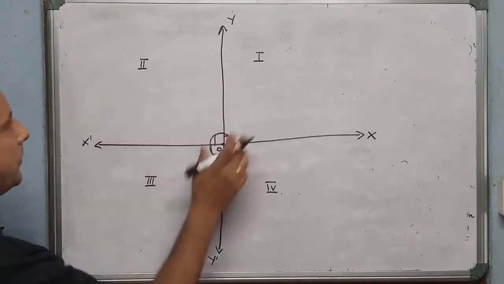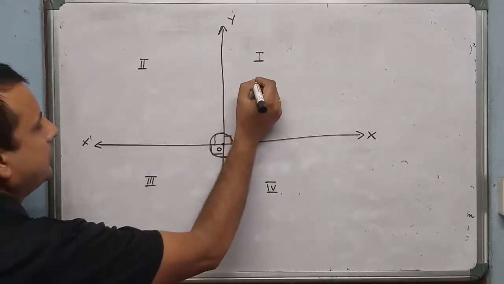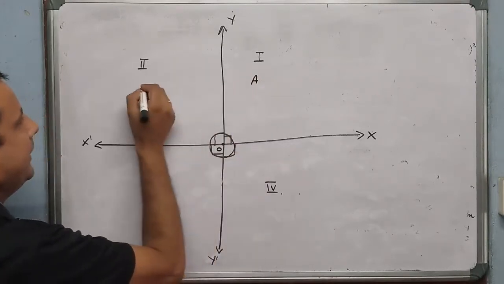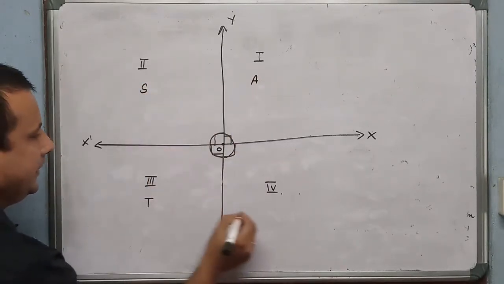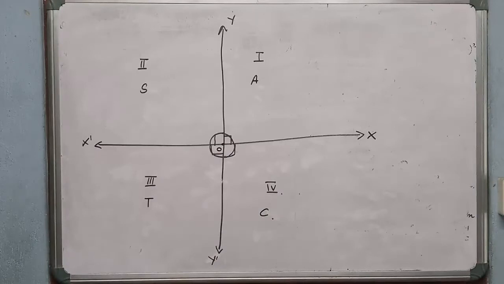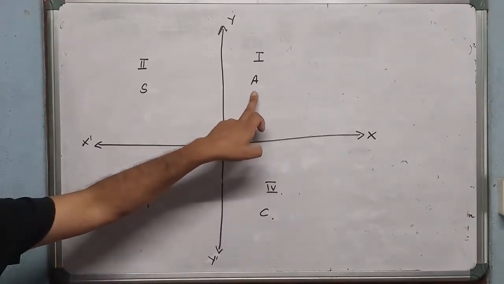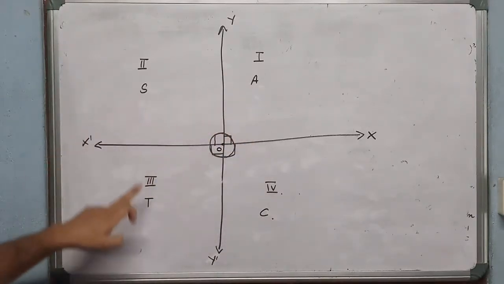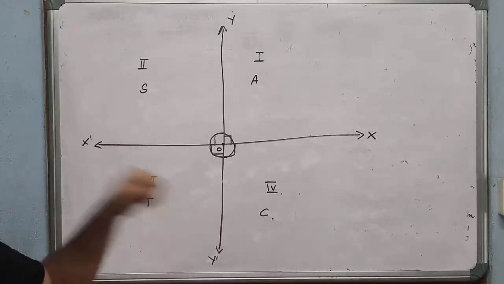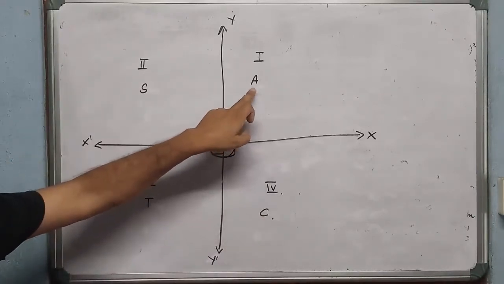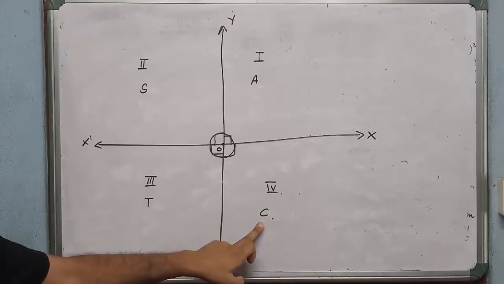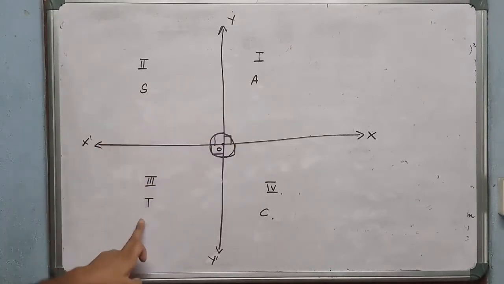And to remember these quadrants, I'll represent them by A, S, T, C. The first quadrant is represented by A, the second by S, the third by T, and the fourth by C. Or you can remember it this way: add sugar to coffee. Add sugar to coffee. And what does it mean?